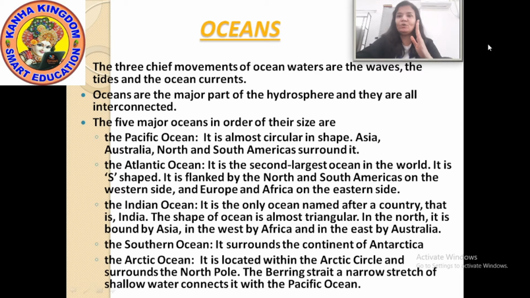The first ocean is the Pacific Ocean. Second, Atlantic Ocean. Third, Indian Ocean. Fourth is the Southern Ocean, or you can say the Antarctic Ocean. And fifth is the Arctic Ocean. Okay?